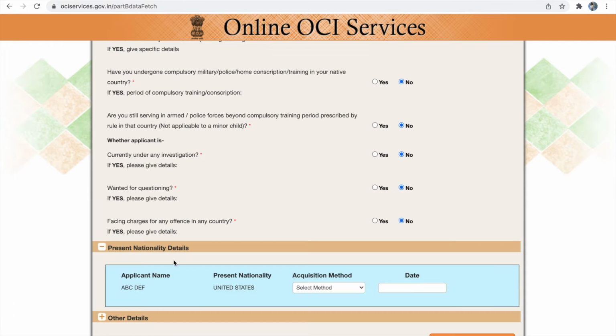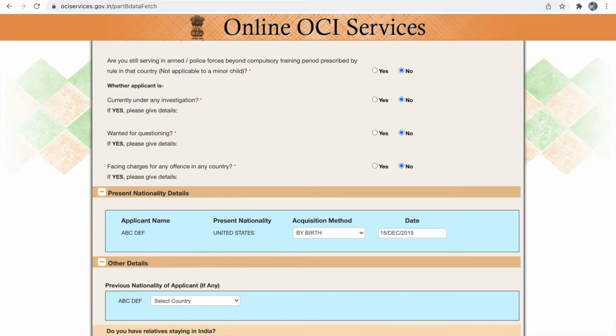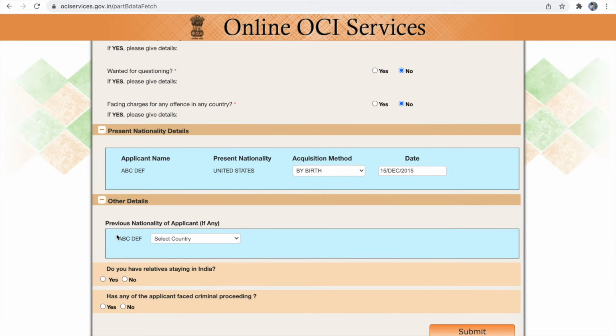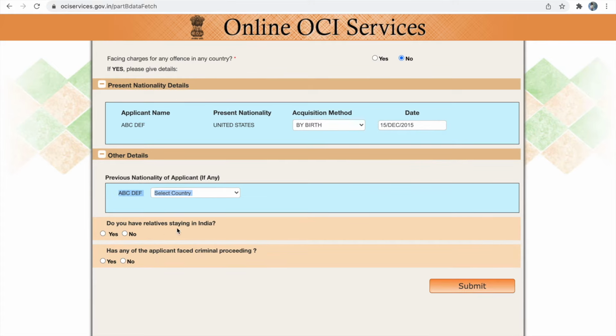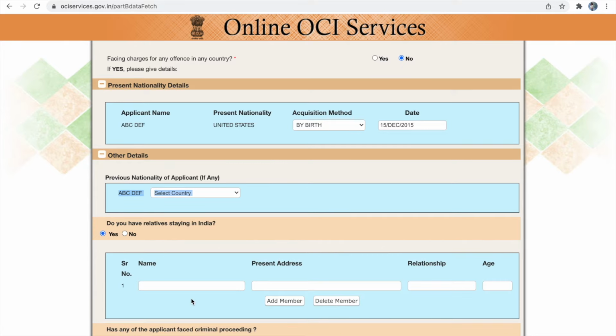Next is going to be present nationality details. In this you have to choose your nationality acquisition method, either by birth or by naturalization or by registration. Choose according to yourself, and then in other details you have to provide if you have any previous nationality. If not, you can leave this blank, and then you have to provide if you have any relatives in India. You have to provide one relative's details with their present address, relationship and age, who are in India.